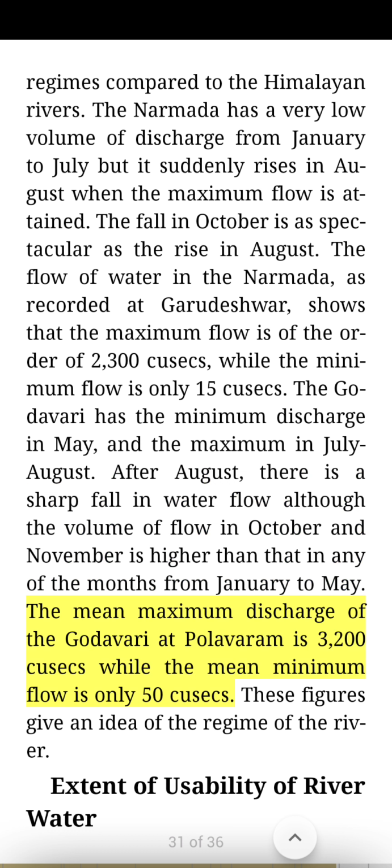The mean maximum discharge of the Godavari at Polavaram is 3,200 cusecs, while the mean minimum flow is only 50 cusecs. These figures give an idea of the regime of the river. Extent of usability of river water.